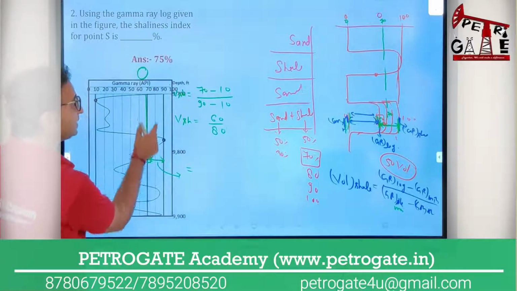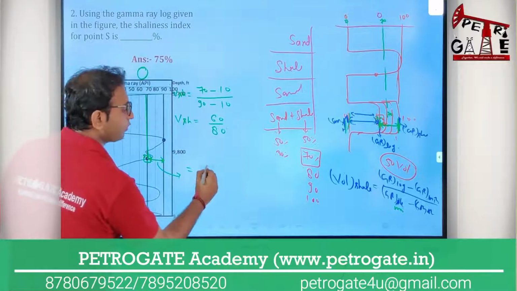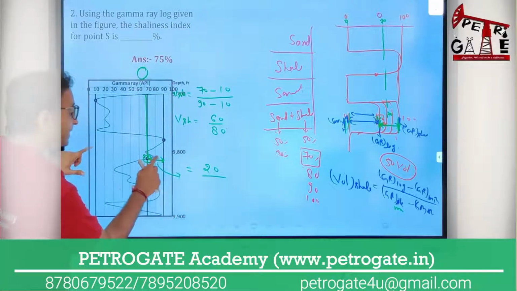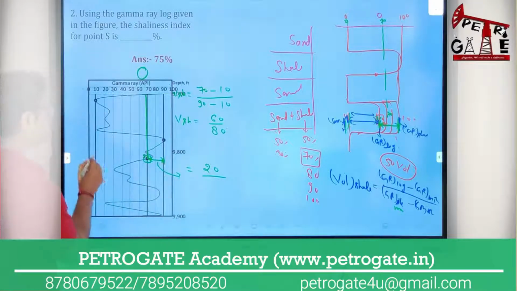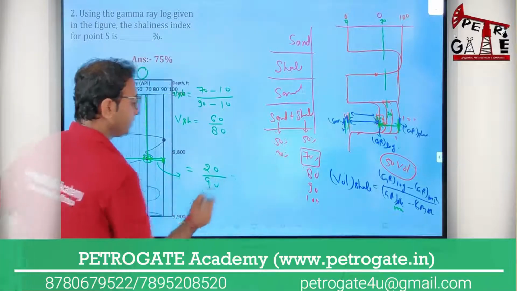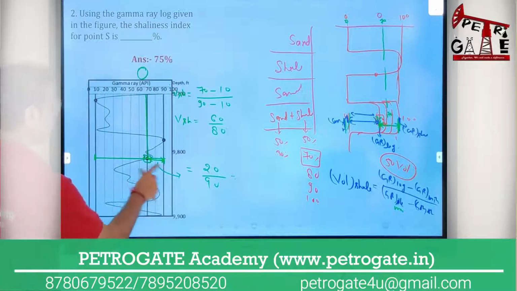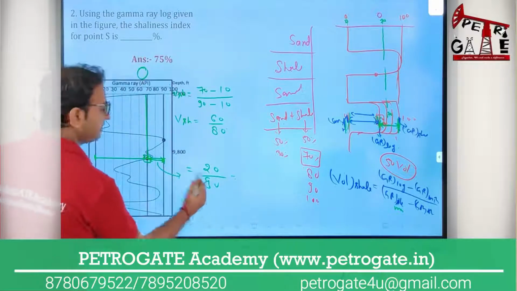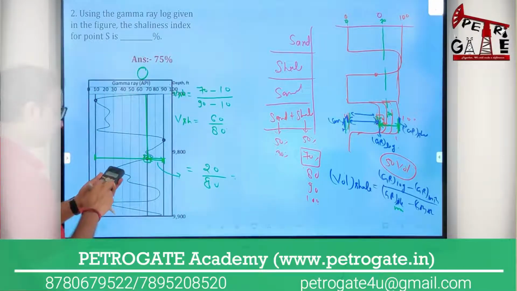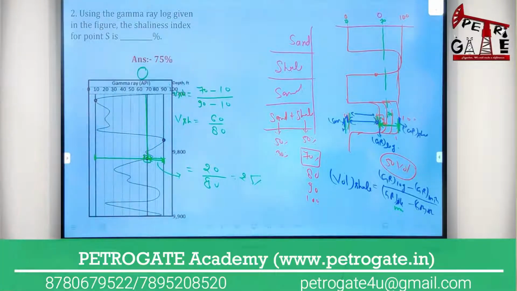This part is what, 90 minus 70 reduction, that will be your 20. And what can be the maximum reduction? Maximum reduction is this point to this point. What's this point? This will be your 90 minus 10. I am having the calculator. You will get 20 by, it will be 80, na? It will be 80. So divide by 80. So you are getting like 25%. Okay, no problem. So you can do it this way also.